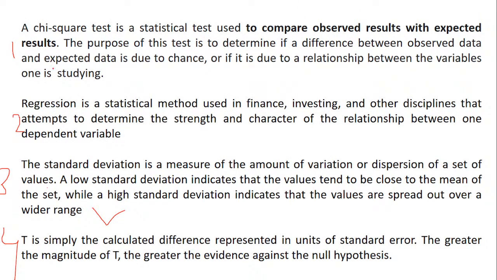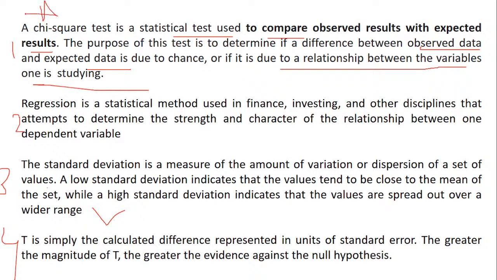Now chi-square is a statistical test used to compare the observed result with expected results. It is a comparison between observed and expected data, to determine if there is a difference, related to the relationship between the variables one is studying.